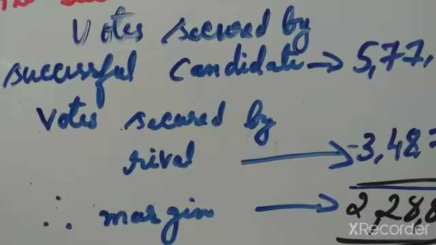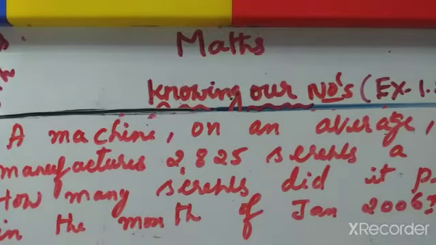5,77,500 minus 3,48,700 means 2,28,800. Now sixth question. A machine on an average manufactures 2,825 screws a day. How many screws did it produce in the month of Jan 2006?